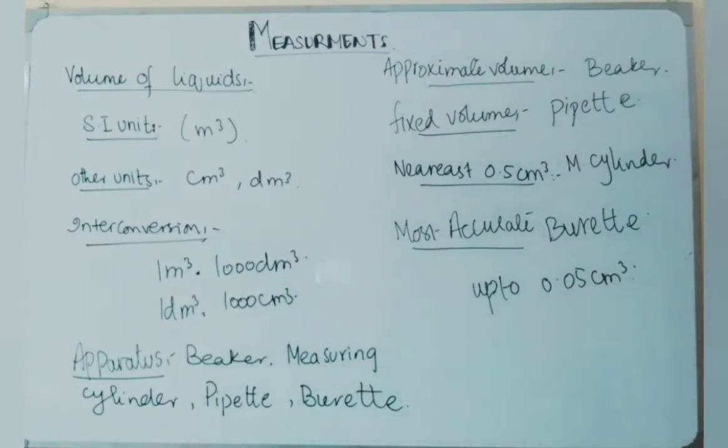The most accurate apparatus that we can use for measuring liquids is the burette. We can use this apparatus for titration purposes, and it can measure the volume with the most accurate reading, that is up to 0.05 centimeter cube. Like if you want to measure a volume of 38.95 centimeter cube, then out of these 4 apparatuses you will use the burette.